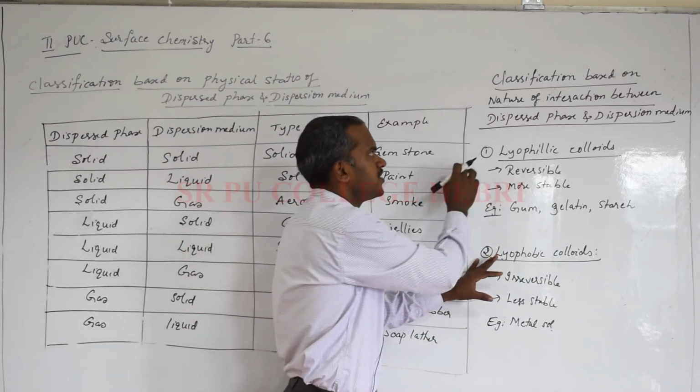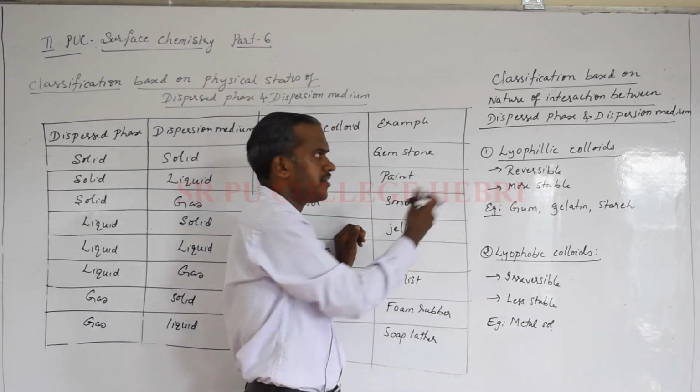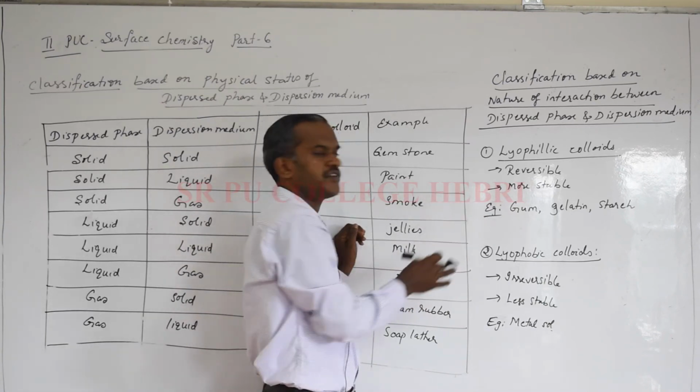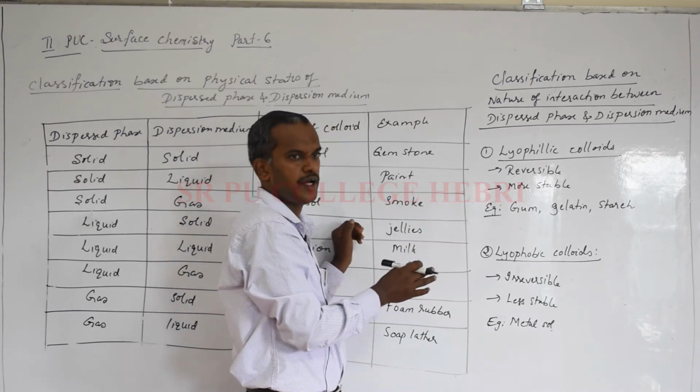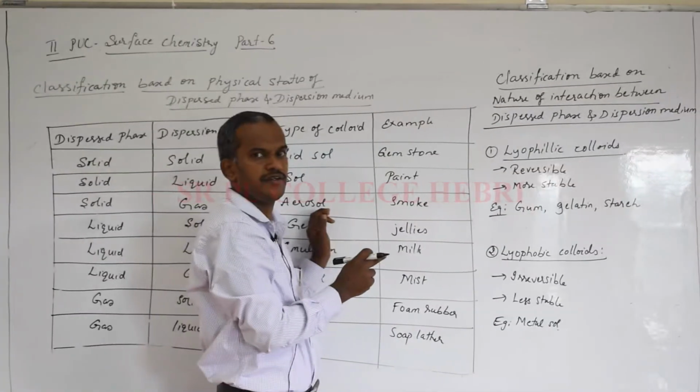So that is the second basis for the classification. In the next class, I will continue with the third basis, that is based on the type of particles, how the colloids can be classified. I hope you are clear. Just remember the classification of colloids. Okay, thank you.